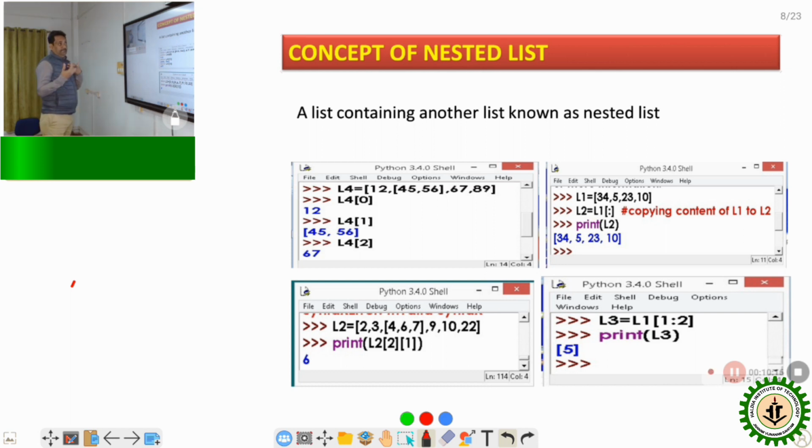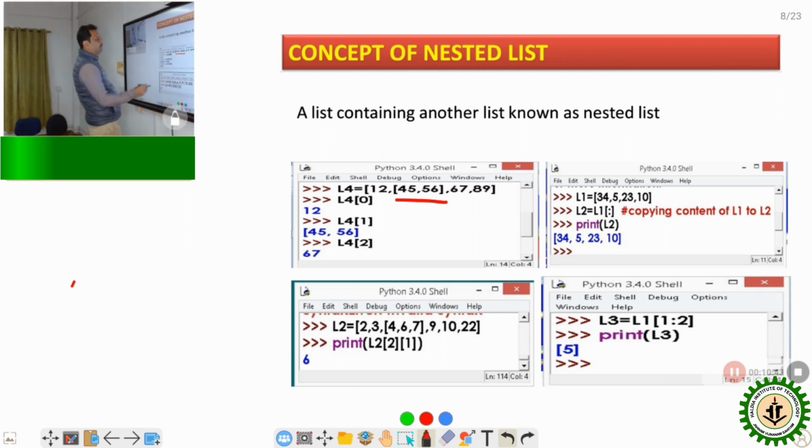Now next I want to discuss the concept of a nested list. What is a nested list? A list containing another list is known as a nested list. Very important. Suppose L4 is a list. Within the list, there is another list. So this list contains another list, and that's why this L4 list is called a nested list.